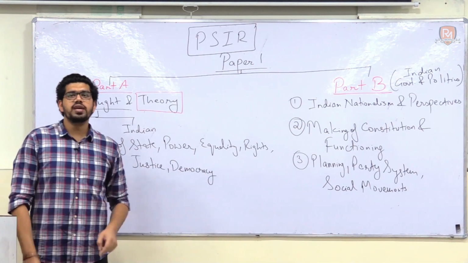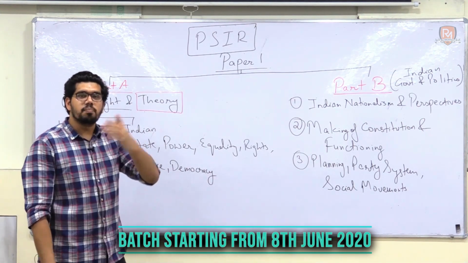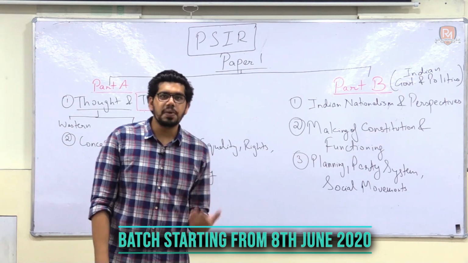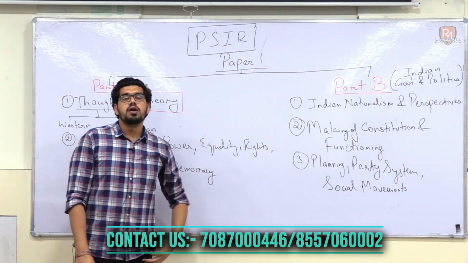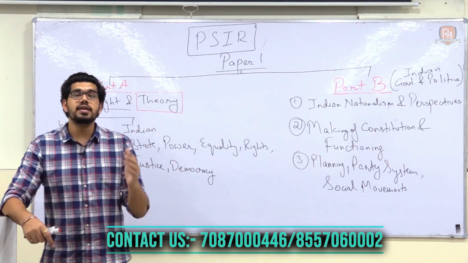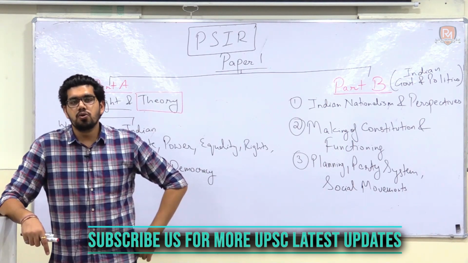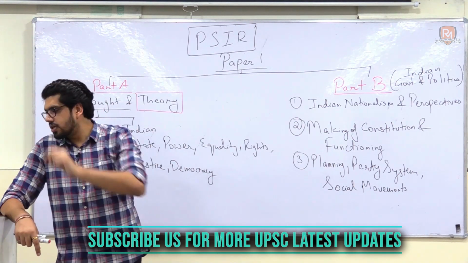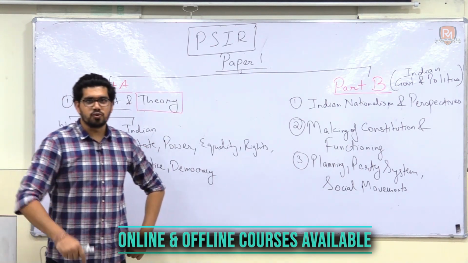But once we are done with these two topics, you will realize that many of the topics that are further mentioned in part A or in part B or in paper 2, many of them have been automatically understood and comprehended. Right. So first of all, if you look at the syllabus, the first point in the syllabus that UPSC has written is political theory, meaning and approaches.